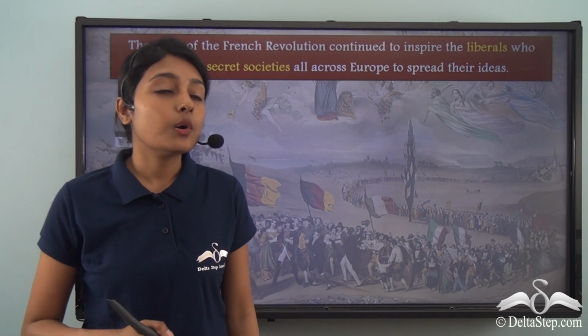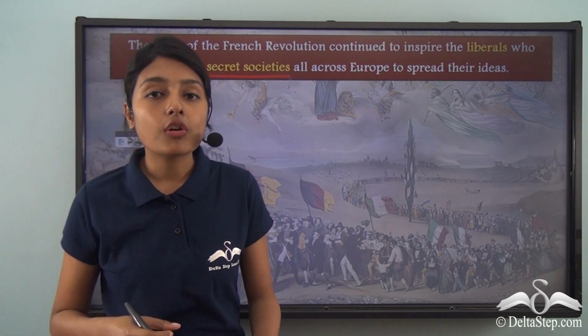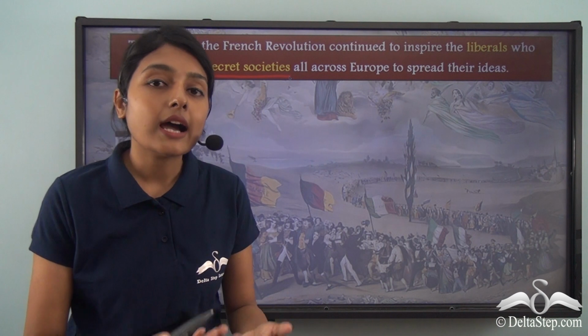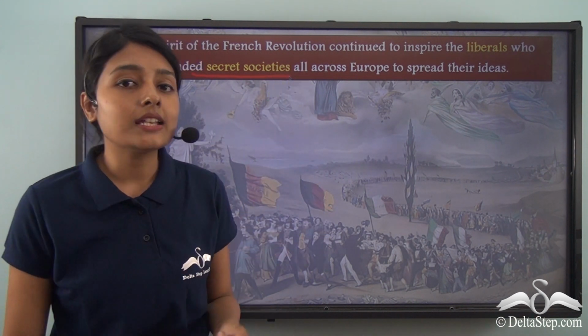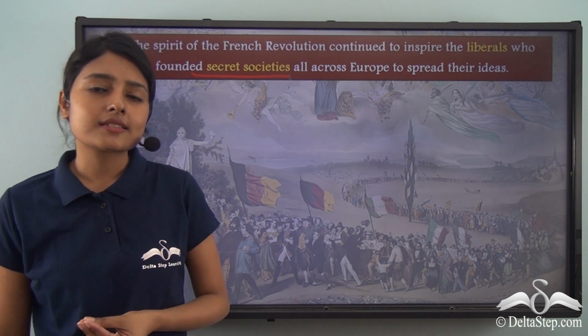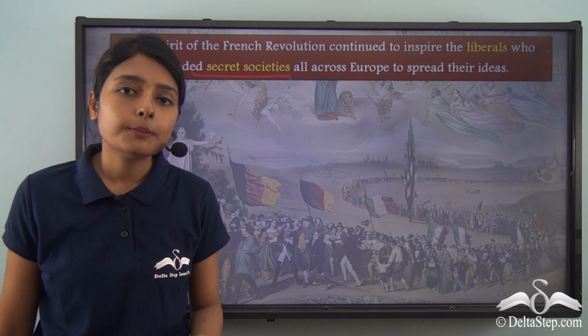And so they now had to form secret societies in order to talk about their ideas, in order to discuss their ideas. Now secret societies came up in different places throughout Europe, and these were mostly founded by the liberals.